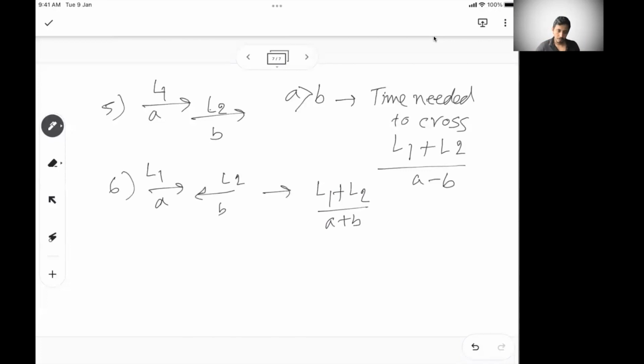Sometimes they may tell you a train and a car. If the length of the car is not given, you can consider that that length can be ignored. If the length of the car is given, you can consider the length. Otherwise, it's basically the train's length and the relative speed. The relative speed will be there because if a car is moving, it will have its own speed. So that's a very simple kind of a problem, but you need to understand these concepts well.